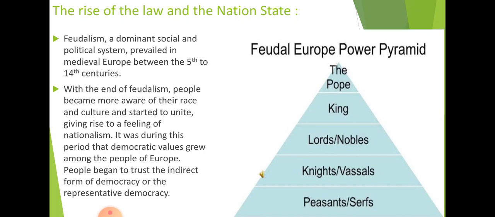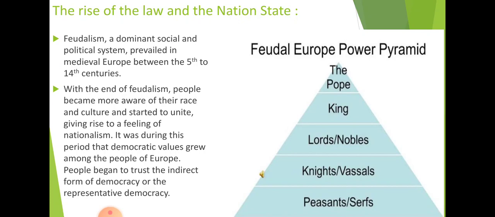The next is the nobles or the lords. Nobles are the lords, or we can say the ministers, who get appointed by the king. So they are the third at the top. The fourth one is the knights or the vassals, meaning the soldiers. The last one, the base of the pyramid of the feudal system, is the peasants or the serfs, because the whole European empire is dependent upon the peasants and serfs present in the European countries.